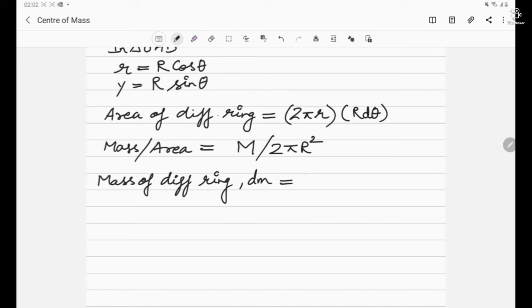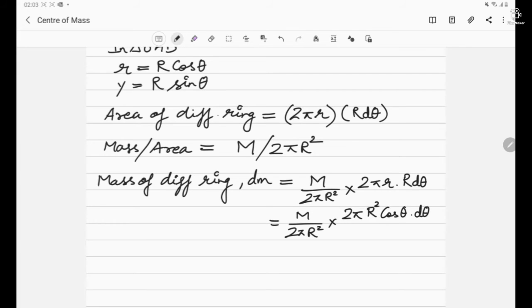dm would be mass per unit area, that is M divided by 2 pi R square, multiplied by the area of the differential ring, which is 2 pi r into R d theta. In this expression, I will substitute the value of small r, which is capital R cos theta. And it will be R square cos theta d theta. Here the R square in the numerator and the denominator will cancel out. 2 pi also will cancel out. So we are left with M cos theta d theta, that is the value of dm.